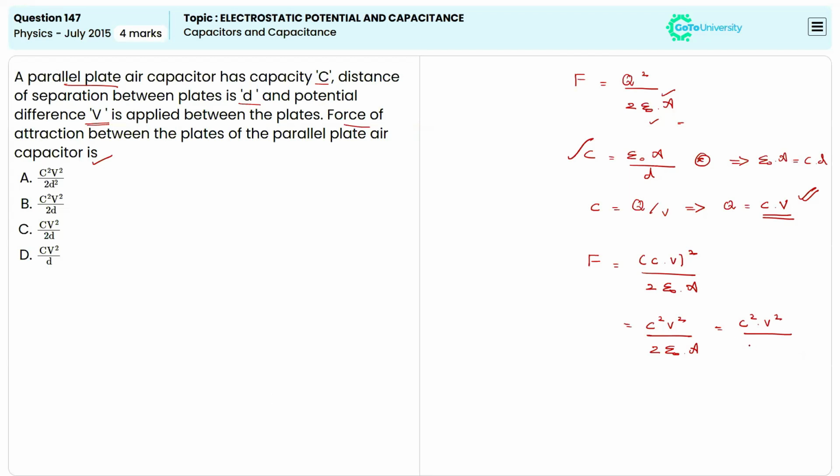So here we can write 2 times C times D, right? For epsilon naught and A, we are just substituting the values here. When we simplify, the value of force of attraction between the plates will be equal to C V squared divided by 2D. So this is the value of force of attraction. Based on that, we can say the correct answer for this question is option C. Now we are moving to the next question.